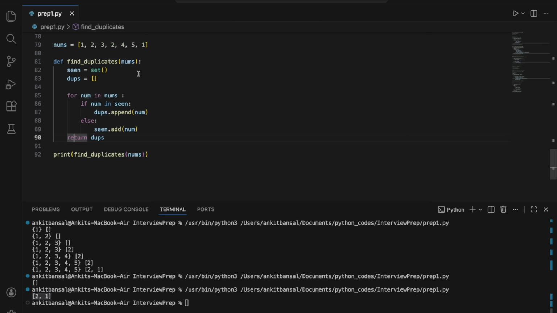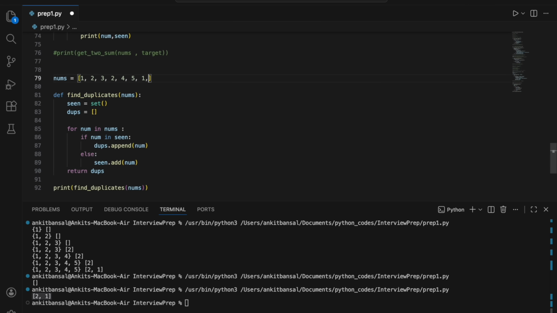Now there is one problem. Let me add one more 1. Now what is the expectation? I should still get 2 and 1. I should not get 2, 1, 1, right? Because 1 is a duplicate. Doesn't matter how many occurrences are there. Even if 3 occurrences are there, in my output I want to see only once. But if I run this, it is 2, 1, 1. Why? Because again it is checking here, right? If it is there, yeah, 1 is there, so it will add in this list, right? So I'm getting 2, 1, 1.